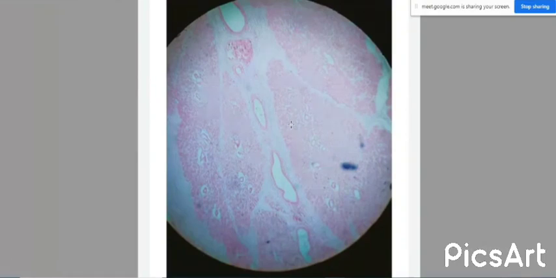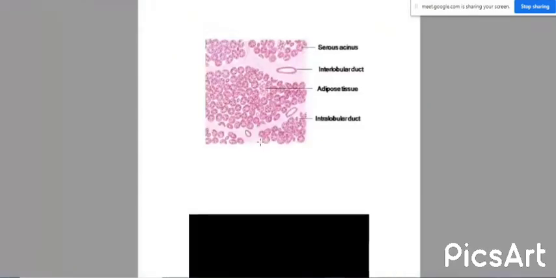In the parotid gland also some mucous acini can be seen, but predominantly serous acini are present, so we study the parotid gland under the category of serous salivary gland. Understood? Yes, ma'am. Okay, this is the diagram you are going to draw in the histology record.